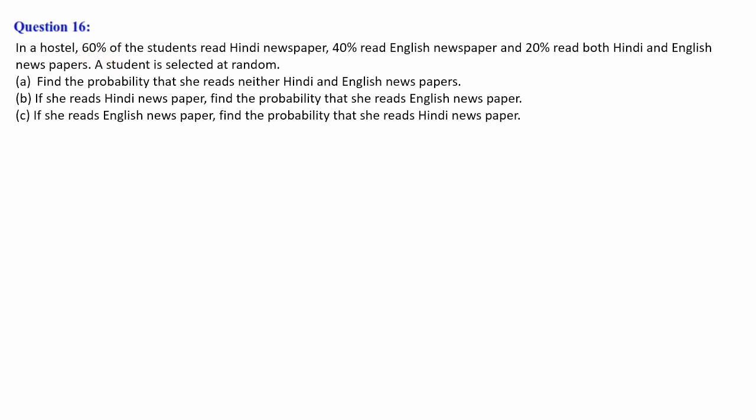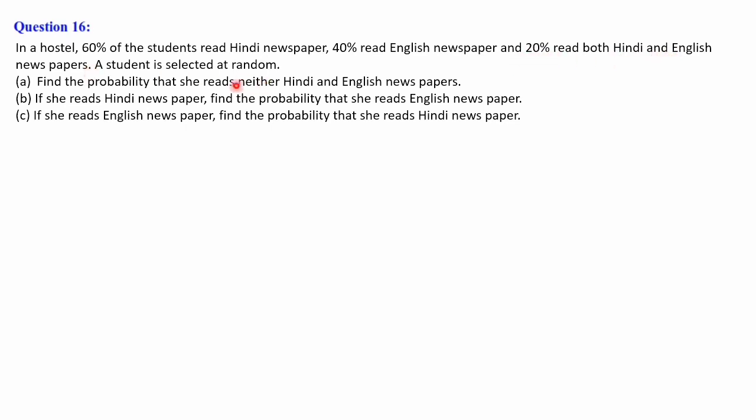And people who are reading English newspaper, if you consider it as P of E, E stands for English, that is 40%, that is 40 by 100, 0.4. Students who are reading both Hindi and English, both in the sense of intersection, so H intersection E, is 20%, that means 20 by 100, 0.2.